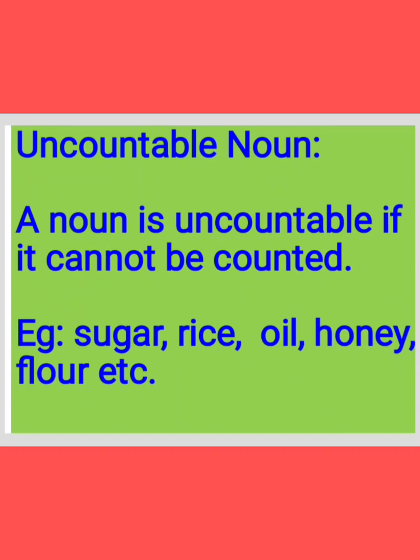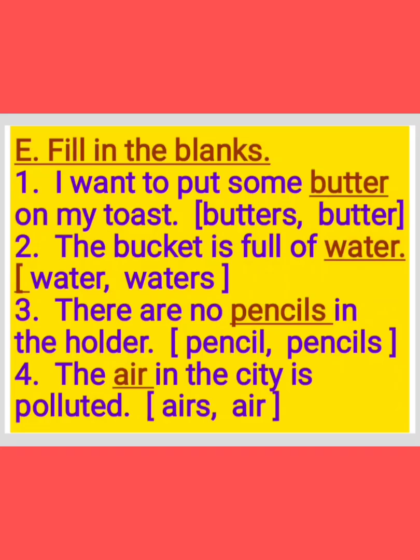Honey is also not possible to count. Flour. Flour is also not possible. So which is not possible to count comes under uncountable noun, children. See in the picture, the tea has too much sugar. They said too much sugar, but not 1 sugar, 2 sugar, 3 sugar. So it is not countable. It comes under uncountable noun.